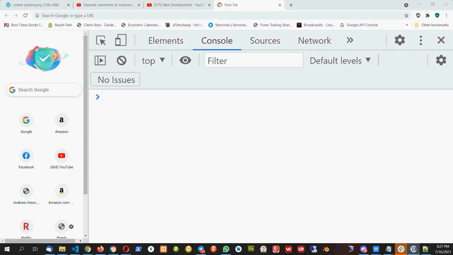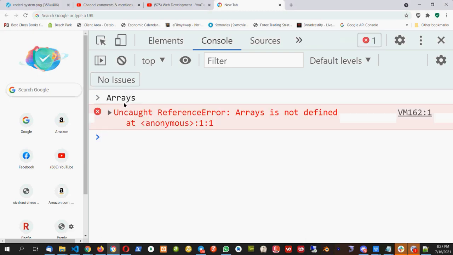Arrow function, not today. When I take ES6, then only I will tell you about arrow functions. I don't want to confuse the newcomers with those things today. Let's talk about arrays today because arrays are very important in our JavaScript. So what are arrays?